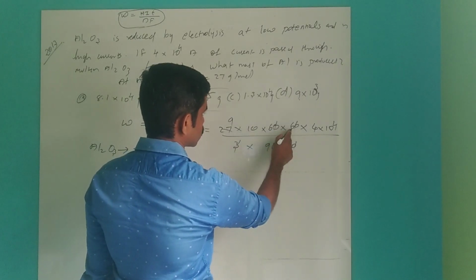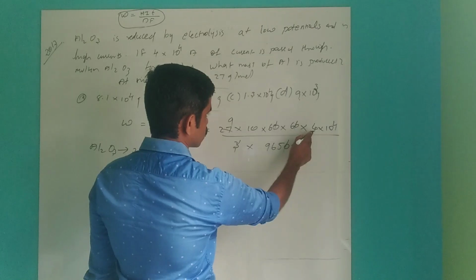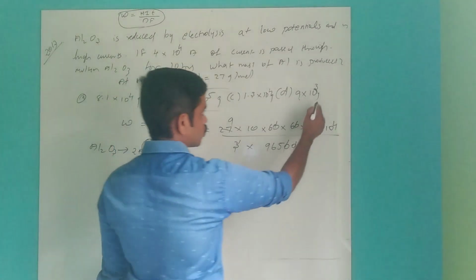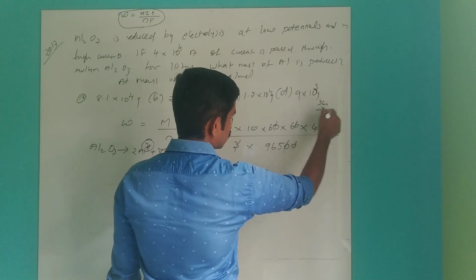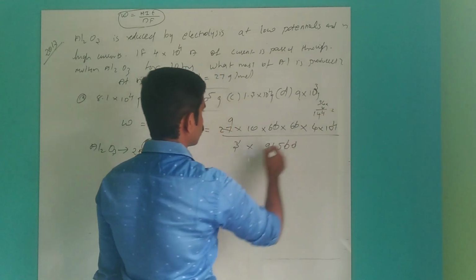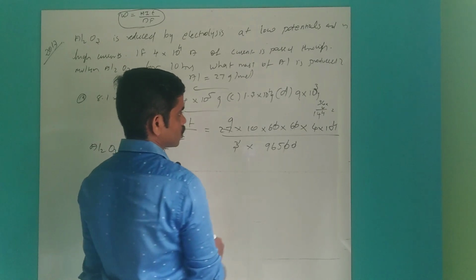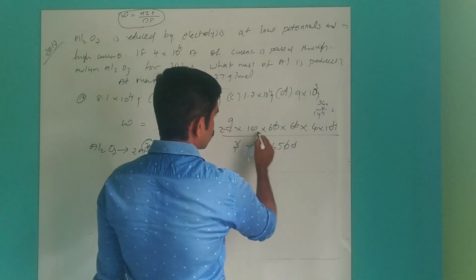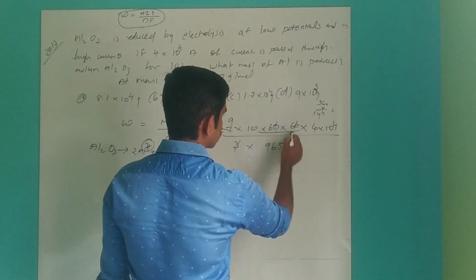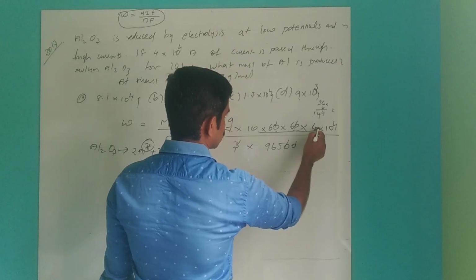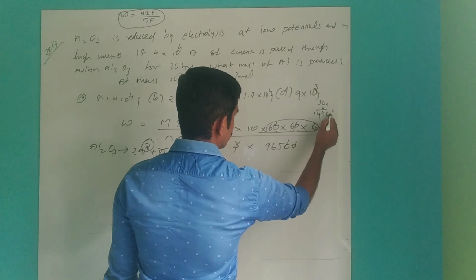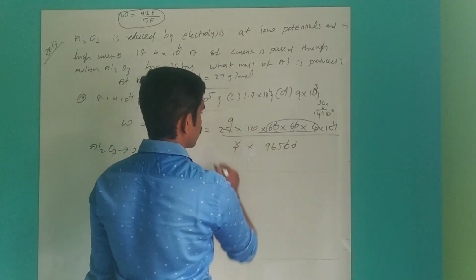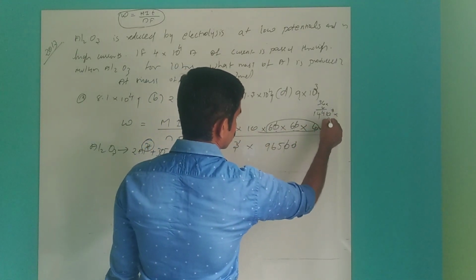So 36, 36 into 4 is 144. So we took 36 into 4, and into 10, so one more 0 will come into 9, into 9.